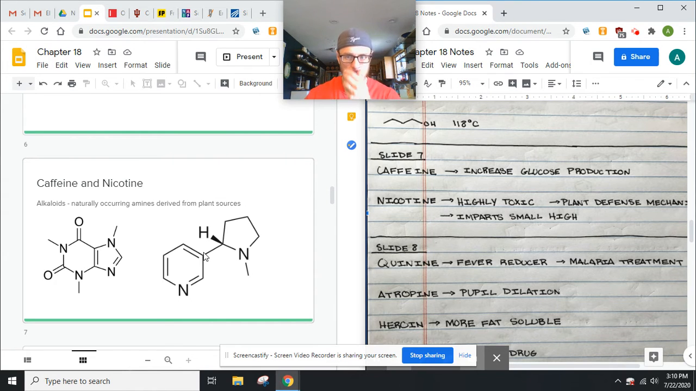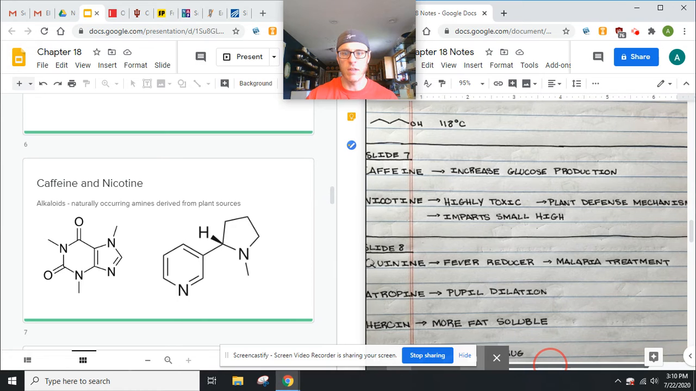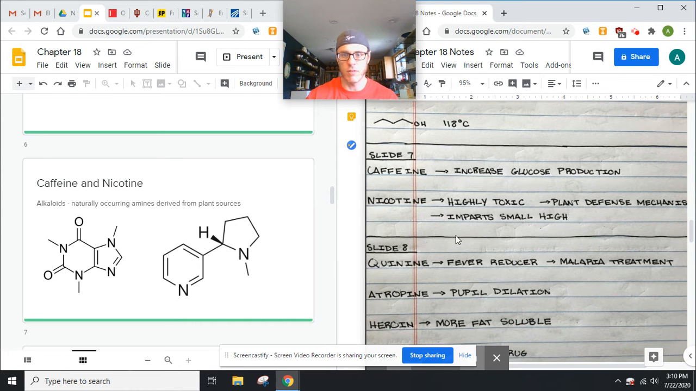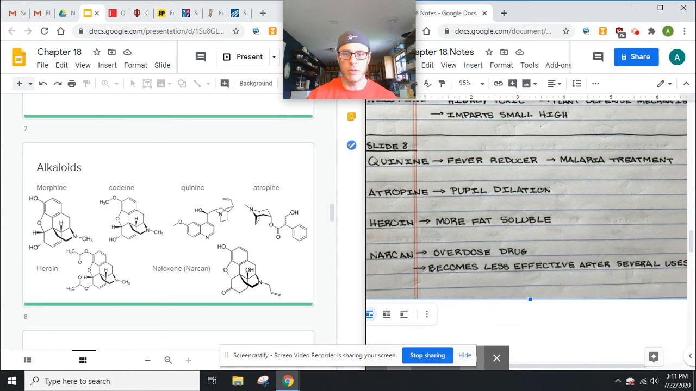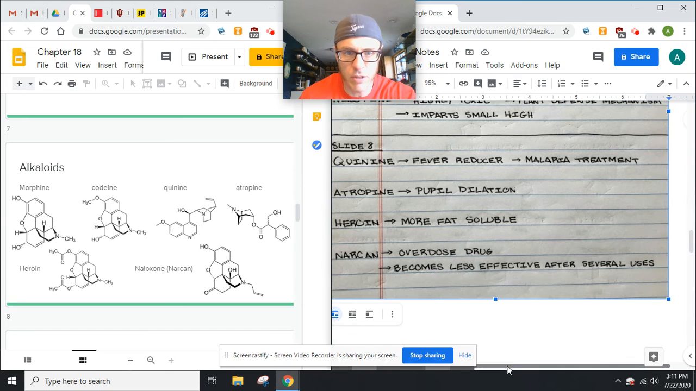And then this guy right here, this is nicotine, which can be highly toxic. It's a plant defense mechanism. That's why it's in certain plants, which makes sense. And it imparts a small high, so it's interacting with the reward center in your brain. And then we'll do a couple of these, and then we'll move on. So here, I'm going to do one of this so we can see everything over here.